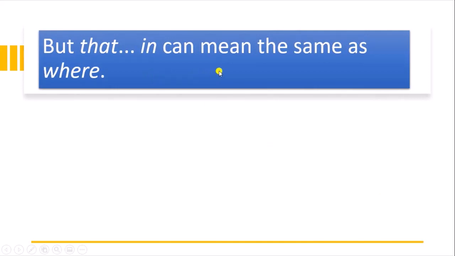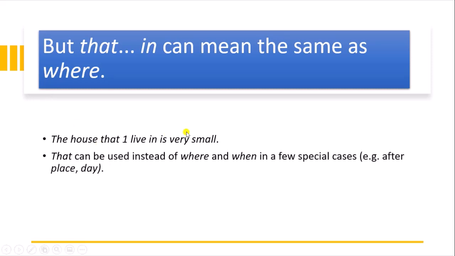But that can mean the same as where. Like the house that I live in is very small. This that can be used instead of where in this position, and instead of when in a special case, for example after place or day. Like I always remember the day that I met you. So there we can use that in place of when or where.